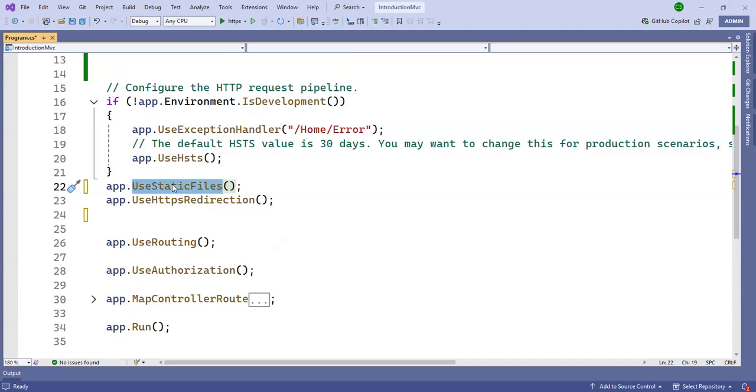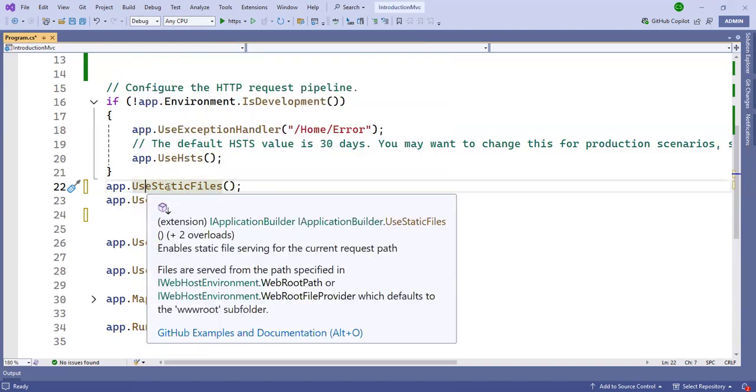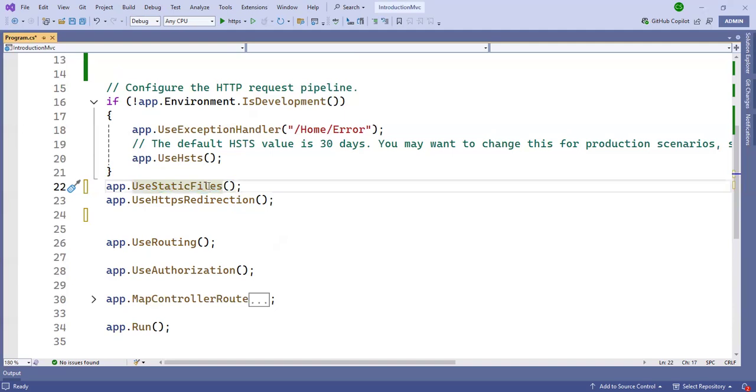If you want, you can create a custom middleware as a requirement, but this one is built-in. You can understand from the naming convention: UseStaticFiles is for static files, images, CSS, and other static content.